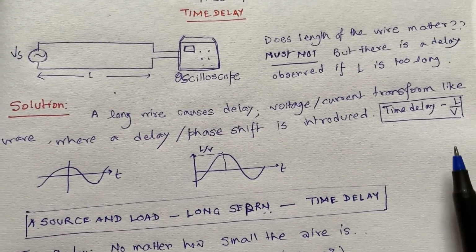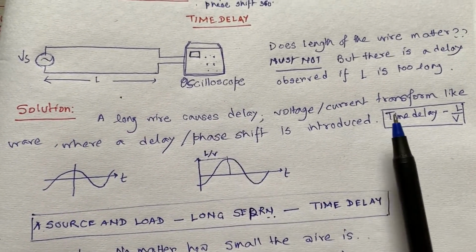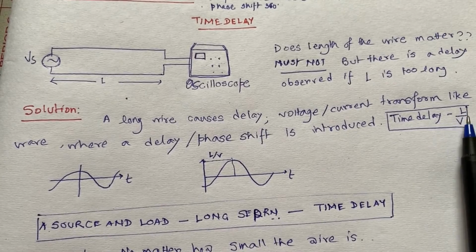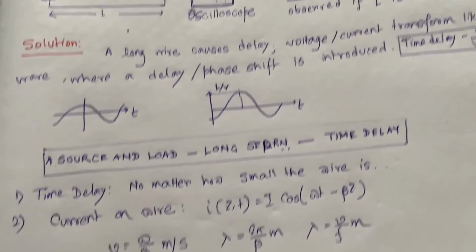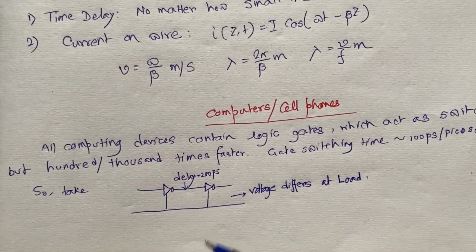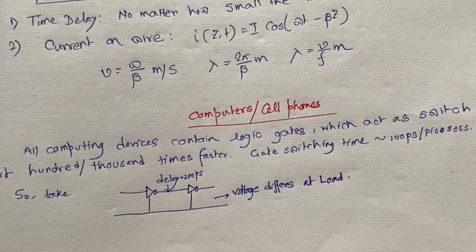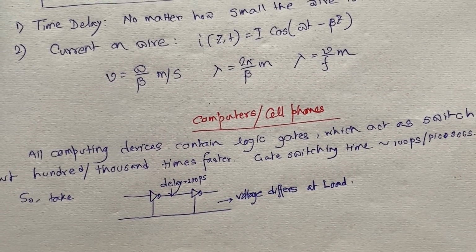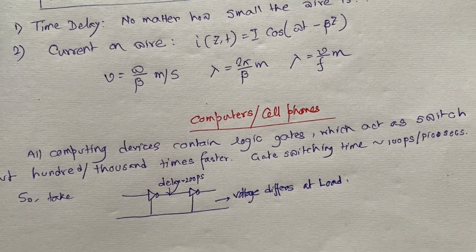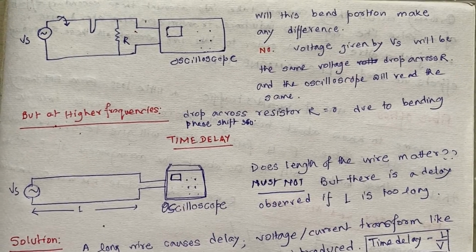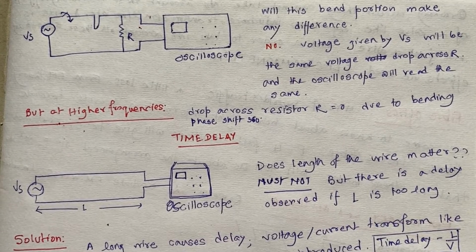I would like to add that the time delay introduced in this scenario is equal to the length of the wire divided by the velocity. And one more thing I would like to add, these are acting as switching devices. Switching between what? Switching between two states, that is high voltage, 1 state, and low voltage, 0 state. There is another case where in circuit theory we have no answer. We need to take into account electromagnetism.